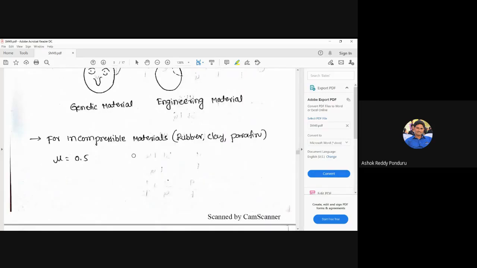For incompressible material, the Poisson's ratio is equal to 0.5. For incompressible materials like rubber, clay, or paraffin, the mu value is equal to 0.5. That is the maximum value of the Poisson's ratio that occurs for an incompressible material.